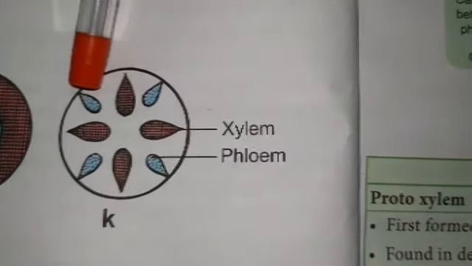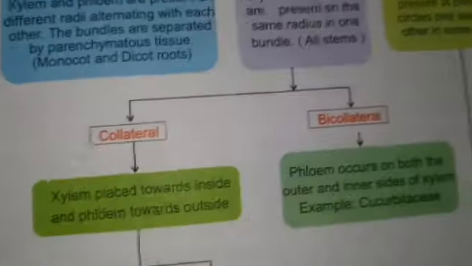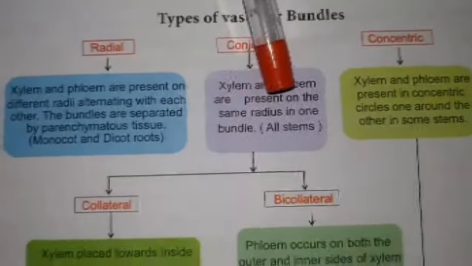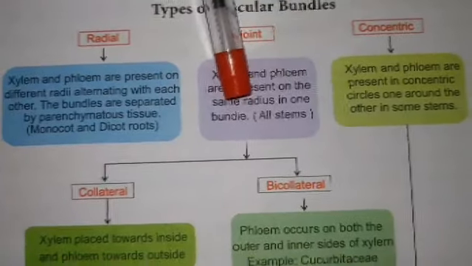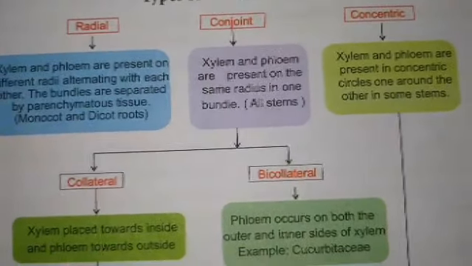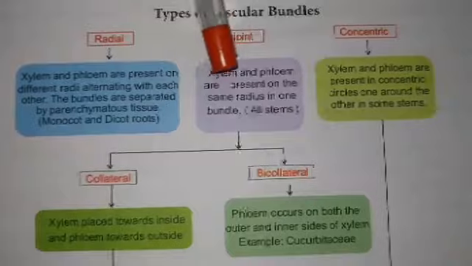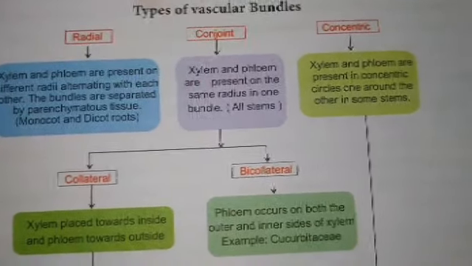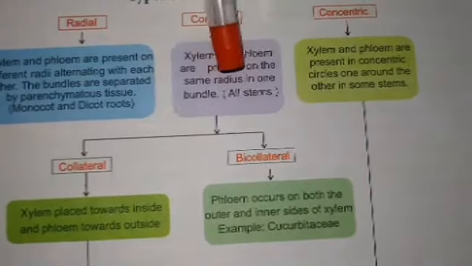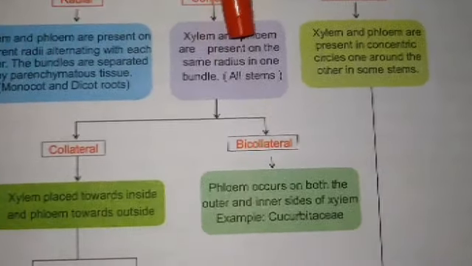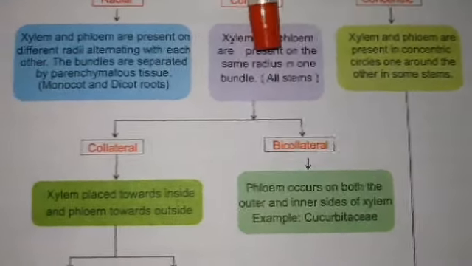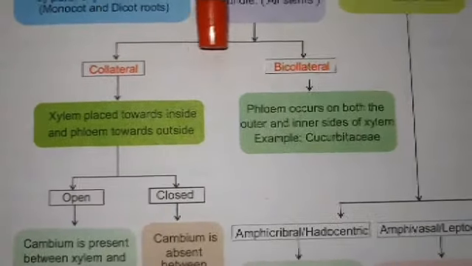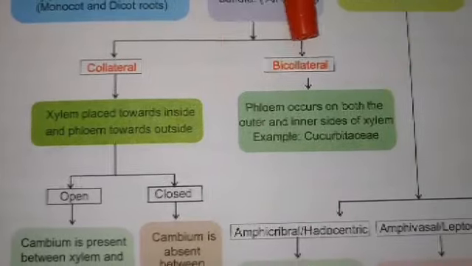Conjoint vascular bundle. In a conjoint vascular bundle, the xylem and the phloem are present on the same radius in one bundle. If the xylem and the phloem are present on the same radius in one bundle, it is called a conjoint vascular bundle. The conjoint vascular bundles are seen in stems. In roots, radial; in stems, conjoint vascular bundle. The conjoint vascular bundle is again classified into collateral vascular bundle and bicollateral vascular bundle.